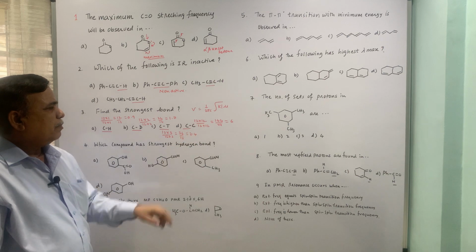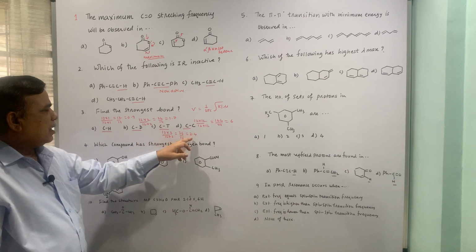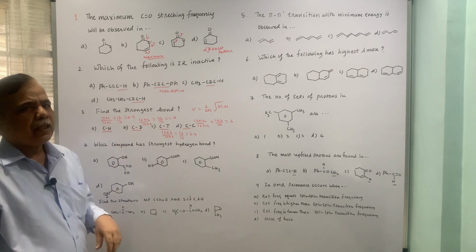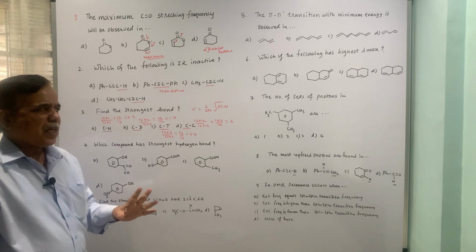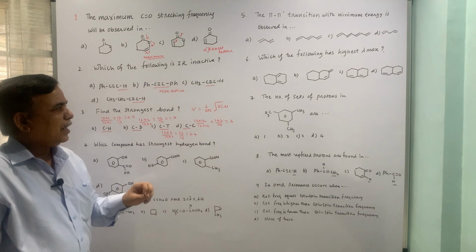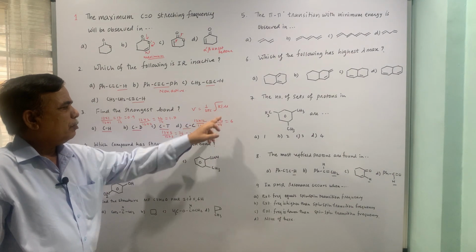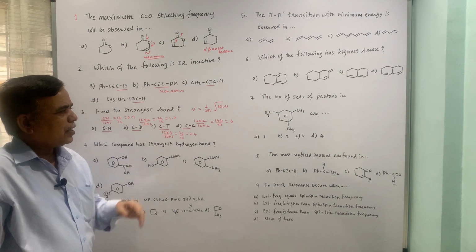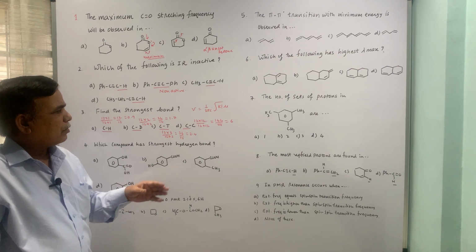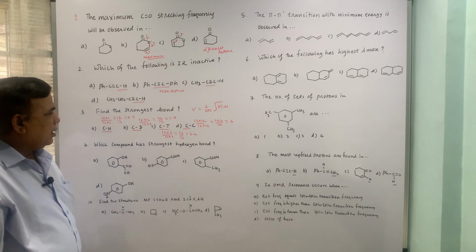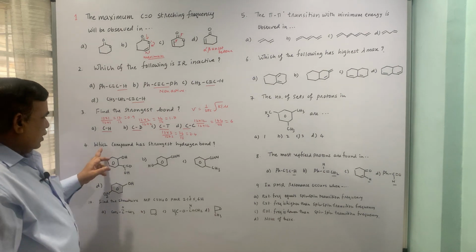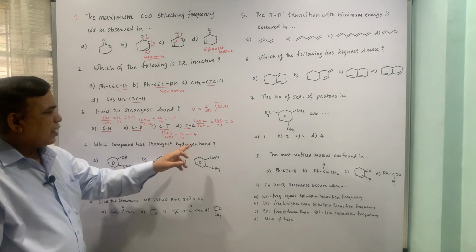So CC will be the minimum, then comes CT, then CD, and CH will be highest because it has the smallest reduced mass. Since it is 1 upon mu, mu should be less so frequency will be high. For all the big values frequency will be less, and for this it will be high, so the correct option is the first.